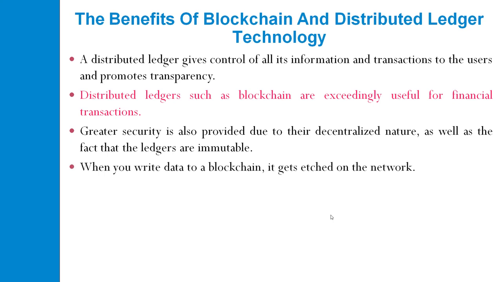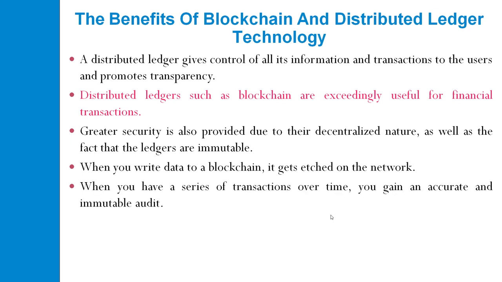When you write data to a blockchain, it gets etched on the network. That means if you make a change, or add data within the blockchain, it will replicate to all the nodes in the network. When you have a series of transactions over time, you gain an accurate and immutable audit.